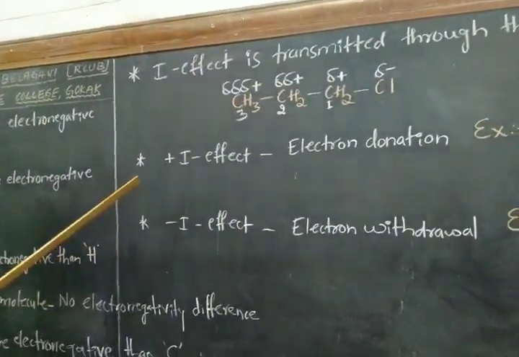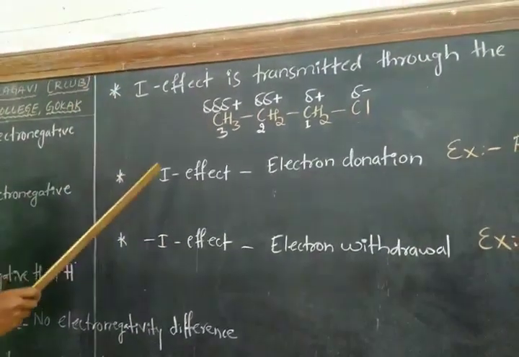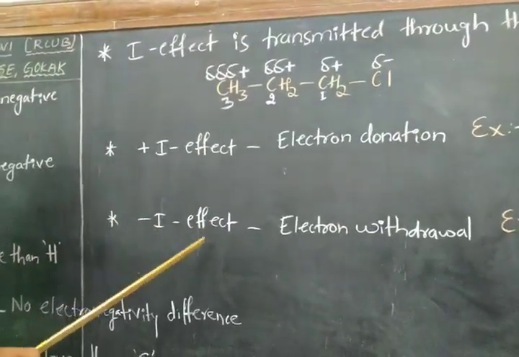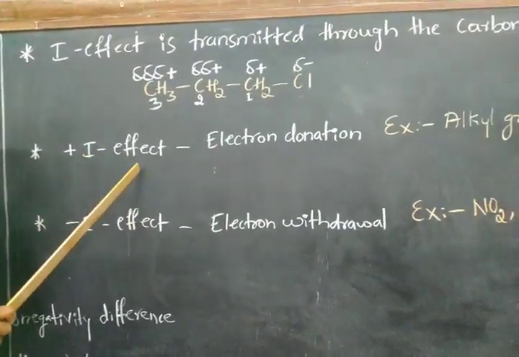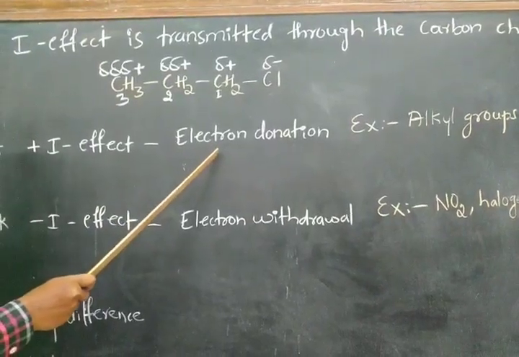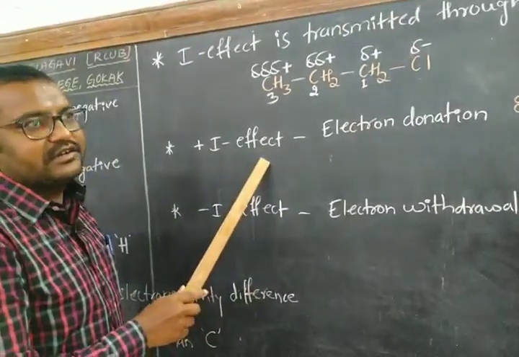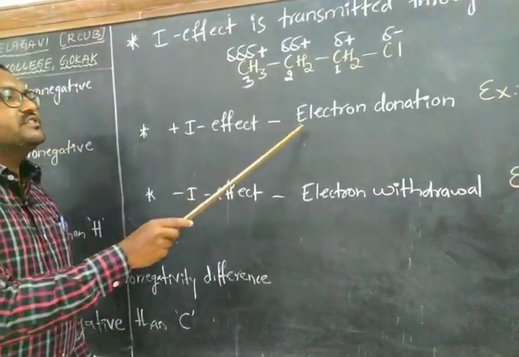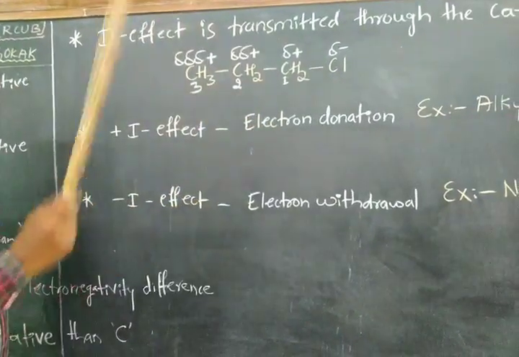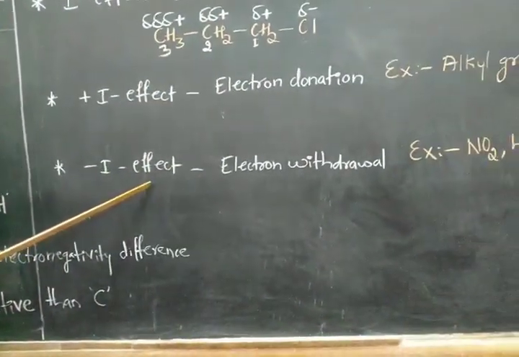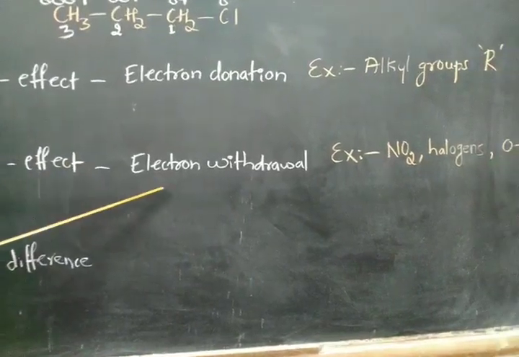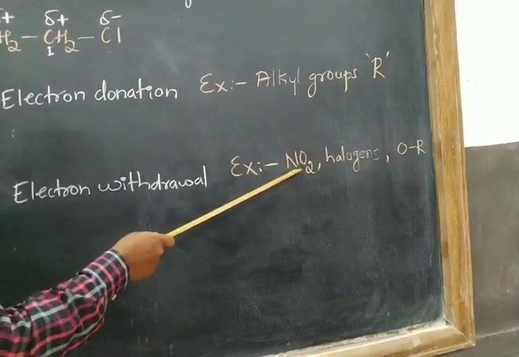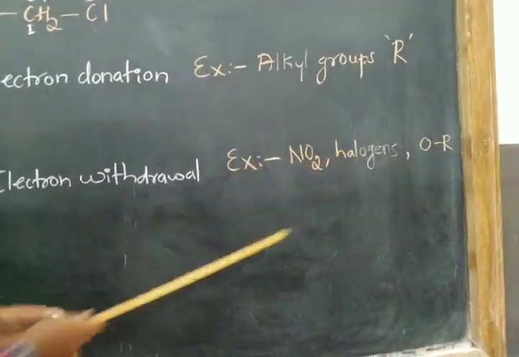So depending upon the displacement of electrons, inductive effect is of two types, plus I effect and minus I effect. The atoms or groups which donate electrons show plus I effect. For example, alkyl groups show plus I effect, which donate electrons inductively. Minus I effect is wherein atoms or groups withdraw electrons toward them. For example, you can take any electronegative atom, for example NO2, halogens, OR.